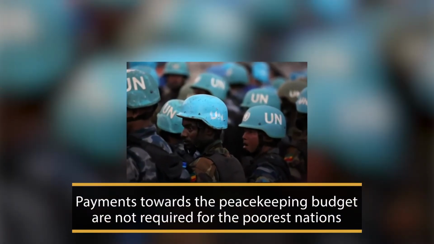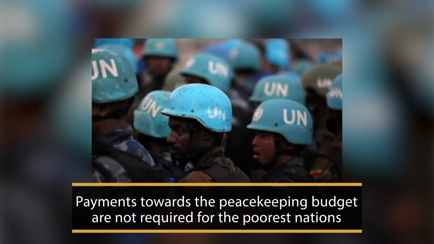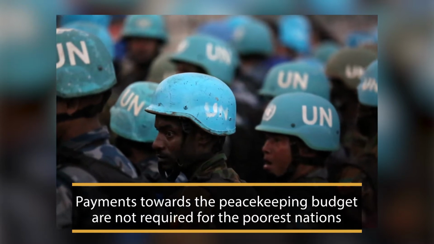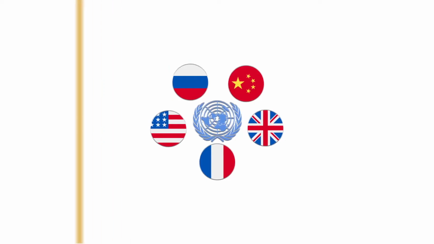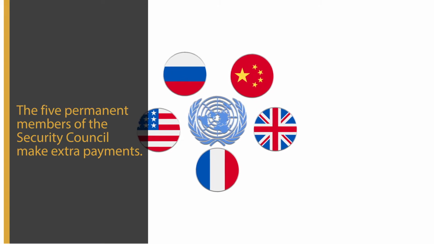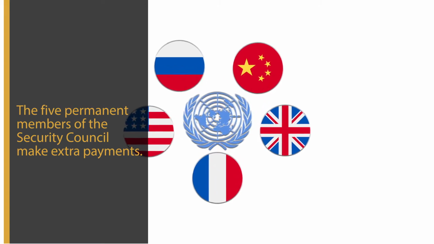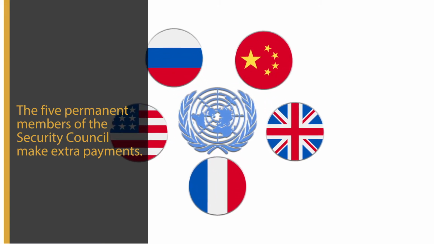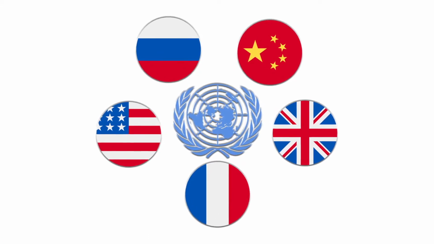Payments towards the peacekeeping budget are not required for the poorest nations. To make up for this, the 5 permanent members of the Security Council, those are China, France, Russian Federation, United Kingdom, and United States, make extra payments.